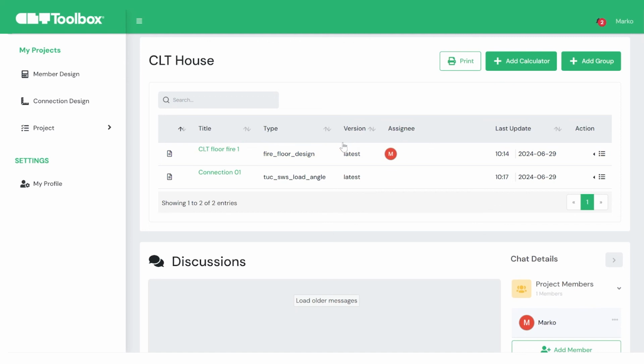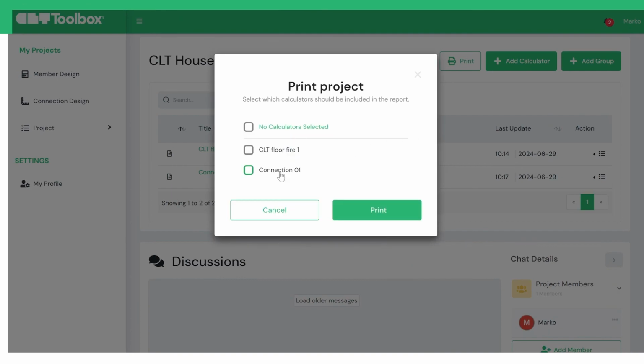Going back to the project level, you have an option for printing a comprehensive PDF report for the entire project, including all calculations. Finally, you can rearrange them as you prefer.